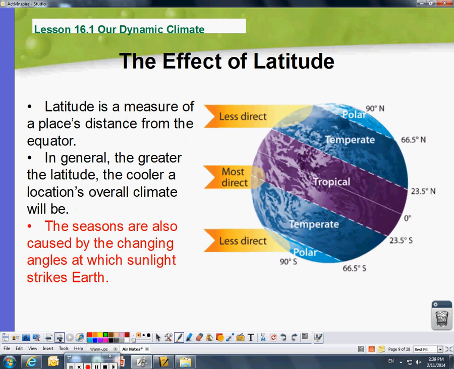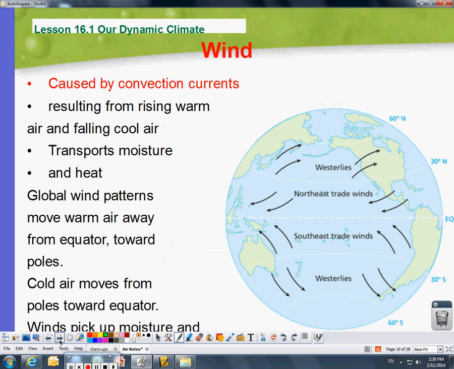I really hope you know this. Seasons. They're caused by the angle of the Earth, and that angle determines the direct or less direct sunlight hitting the Earth. So right now we are in the less direct because it's winter. I really hope you know that.